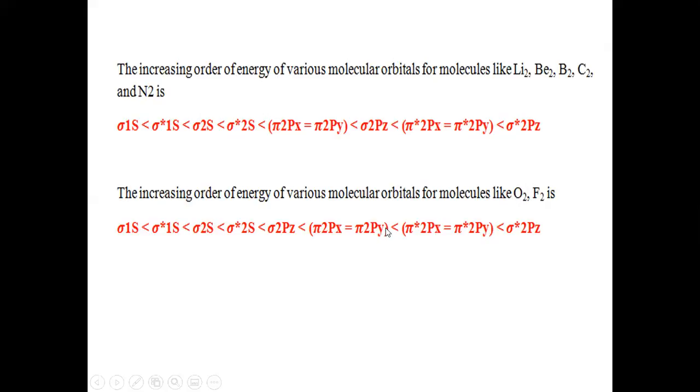The reason for this is that in the case of oxygen, fluorine and neon, the difference in energies between the 2s and 2p atomic energy levels is very large. As a result, the energy levels of the sigma 2s molecular orbital and the sigma star 2p molecular orbital are so close that repulsive forces operate between the electrons present in them and raise the energy level of the pi 2p molecular orbital above that of the sigma 2s molecular orbital.